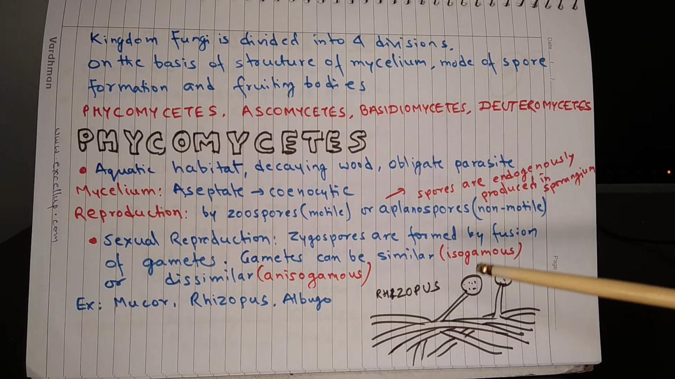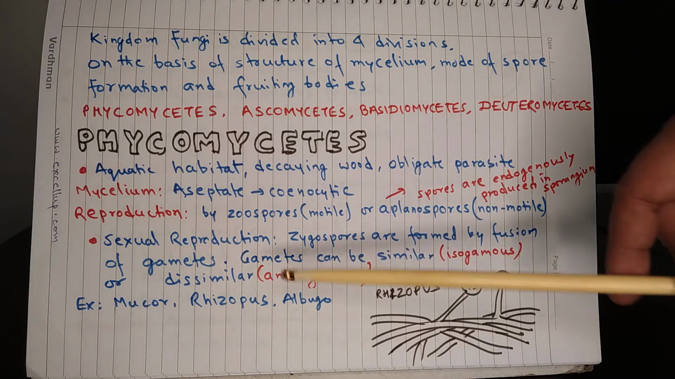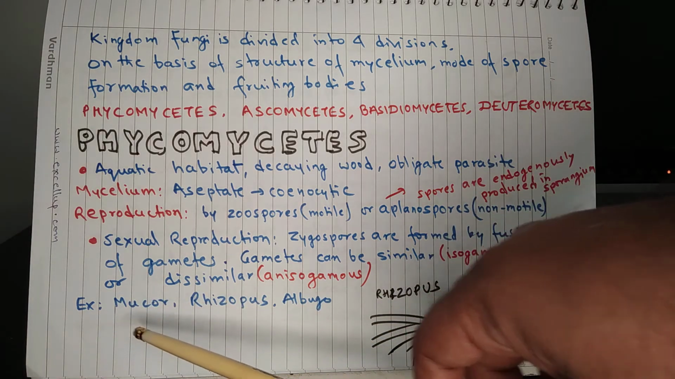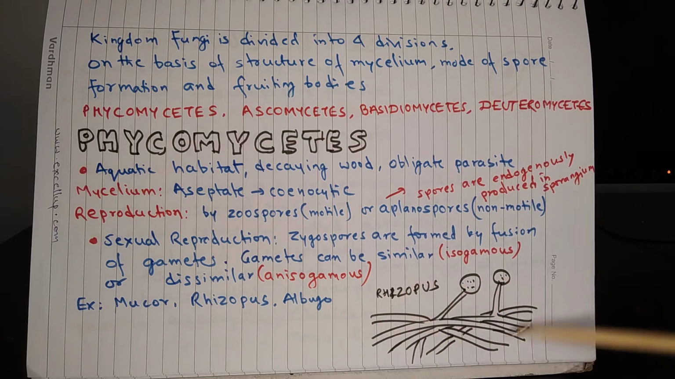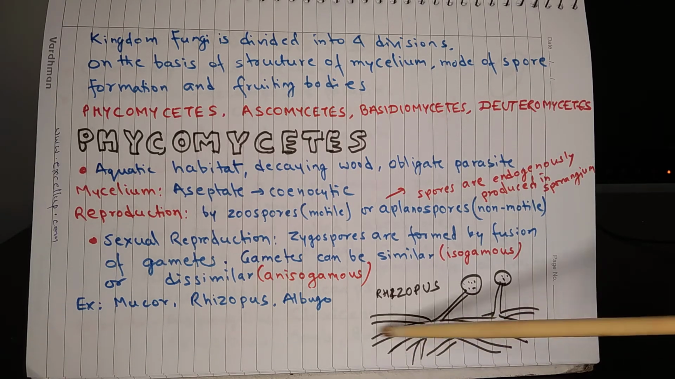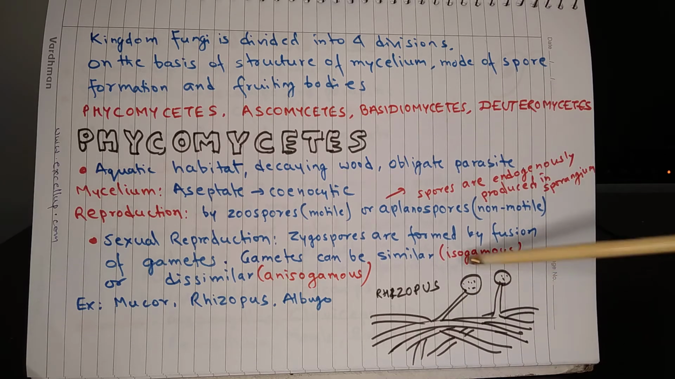When the gametes are similar, they are called isogamous, and this condition is called isogamy. When gametes are dissimilar, they are called anisogamous, and the condition is called anisogamy. Examples are mucor, rhizopus or bread mold, and albugo. This diagram shows the structure of mycelium of rhizopus or bread mold. These are the hyphae, and this is the network. This is the fruiting body which produces spores.